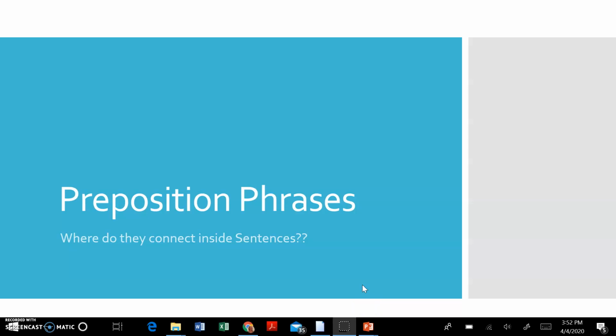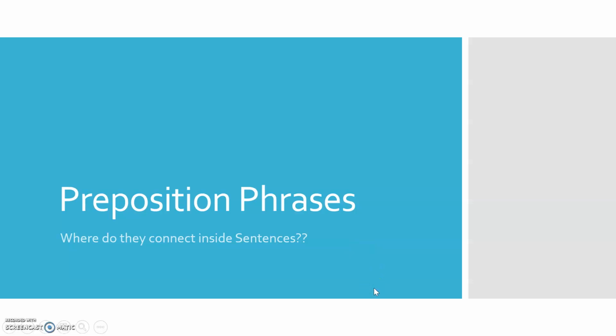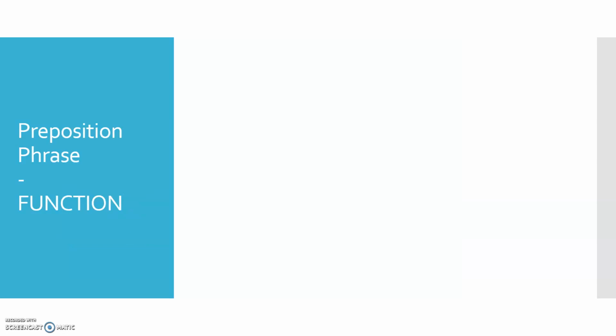Hello everyone. Today I want to talk about preposition phrases, and in particular, where do they appear within a sentence? Because that's sometimes one of the hardest parts of drawing sentence trees, is figuring out where the preposition phrases link inside those sentences. So just before we get into the position within a sentence, I want to talk a little bit about preposition phrases in general, their basic function within a sentence.